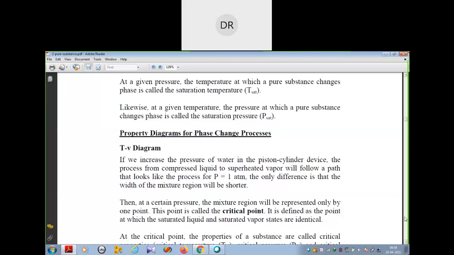Okay, suppose at one point the mixture region will be there. So what is that point? That point is called your critical point. At a certain pressure the mixture region will be represented only by one point, and that point is called the critical point. It is defined as the point at which saturated liquid and saturated vapor states are identical. The point at which the saturated liquid and saturated vapor states are identical is called your critical point.